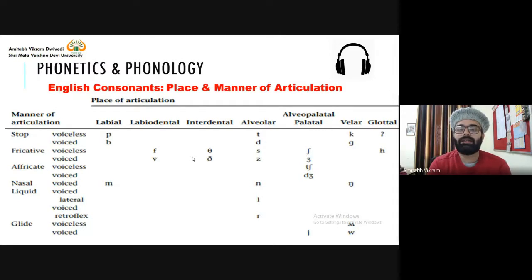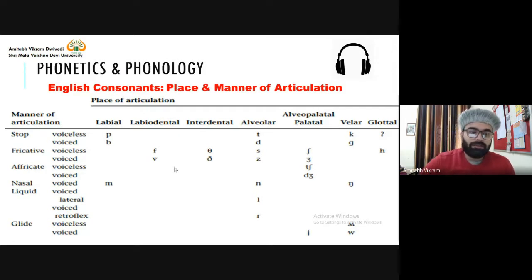I am releasing the air. Again, there is a friction. There is no free flow. So likewise, when you pronounce all these 9 sounds, the air comes out, and the air has the quality of friction in it. So that's why, very scientifically, these 9 sounds are known as fricative.